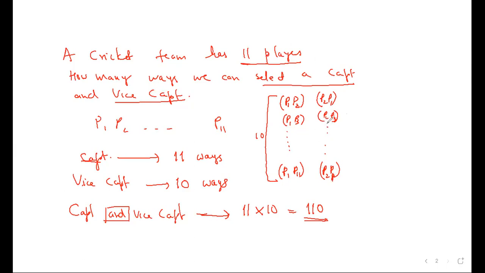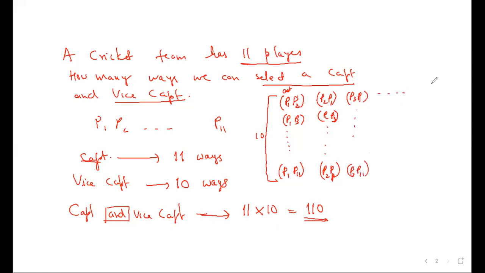So actually one will get repeated, no? No repetition. Which one? Here P1 is captain. Not repeated. Here Sachin Tendulkar is captain and Kohli is vice captain. The reverse: Kohli became captain and Sachin Tendulkar vice captain. Do you understand? So they are both not the same. Then P3 became captain, P1 became vice captain. Like this, P3, 10 cases.